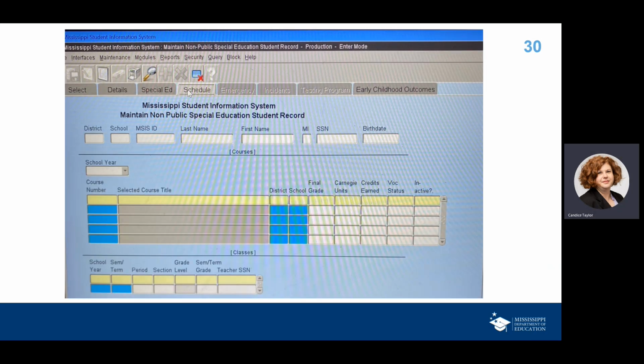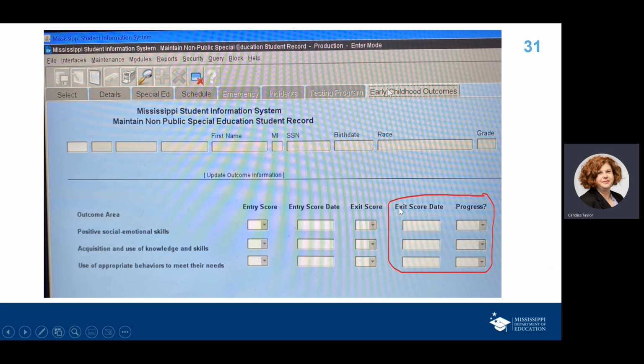And I know I'm saying tab through each one. The system wants you to tab through each one. It won't let you skip from choosing a student over to the early childhood outcomes page. At least that's my understanding. We've had some folks that had a little trouble with it, and they had to tab through each one and then tab over to the early childhood outcomes. And there we go. So you need your exit score right here, just like you did for entry, your date there, and this one is different. Remember, whether or not the child made progress, you're going to enter Y or N, yes or no, for that, and you'll have a choice on your drop downs.